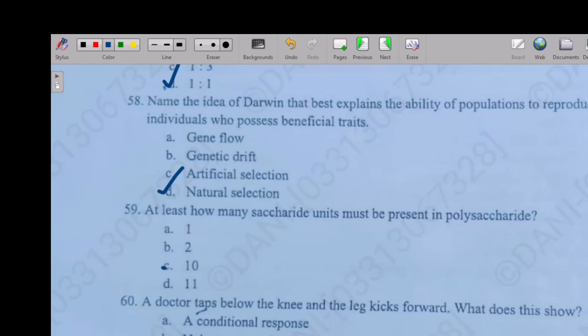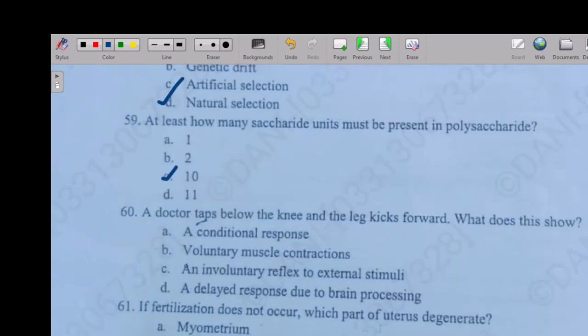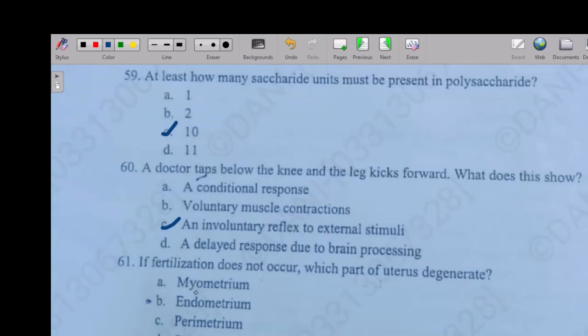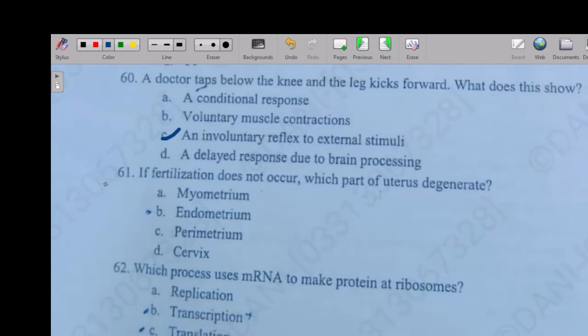Option C, option 10. So the next question: a doctor taps below the knee and the leg kicks forward. What does this show? A conditional response, voluntary muscle response, an involuntary reflex response to external stimuli, or a delayed response due to brain processing. So the right answer is an involuntary reflex response to external stimuli.